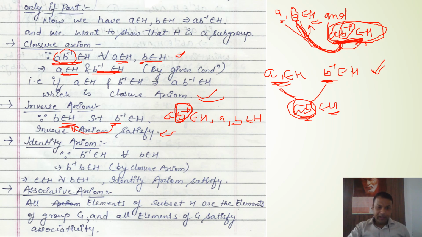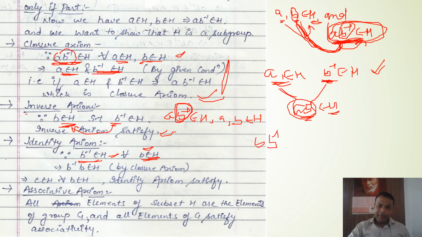Now we will prove the identity axiom. As we have proved by the inverse axiom, B inverse is available in H for any element B. It means for all elements of subset H, their inverses are also available. And we have already proved that the closure property is satisfied. So the composition of B and B inverse will be possible.